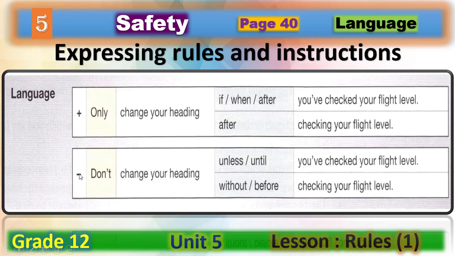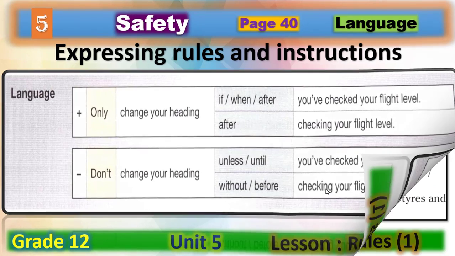If you are going to talk negatively and you ask people not to do something, don't change your heading unless or until. Okay? Unless or until. What comes after them? The present perfect here: you have checked your flight level. Or we can use without or before. And what comes after without or before? Gerund, verb plus ing: without checking or before checking your flight level. Okay?